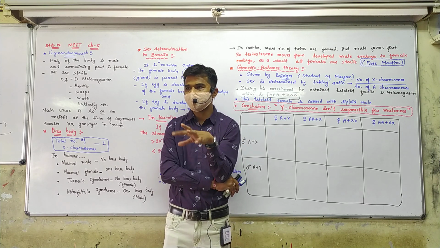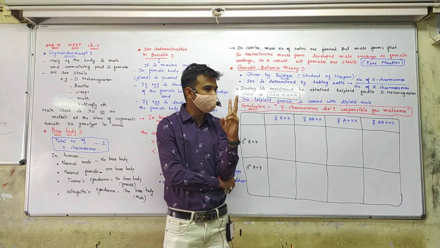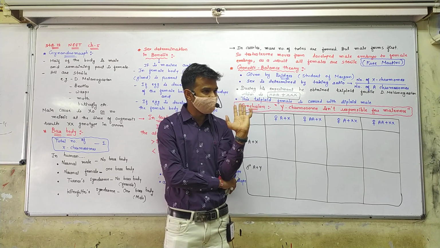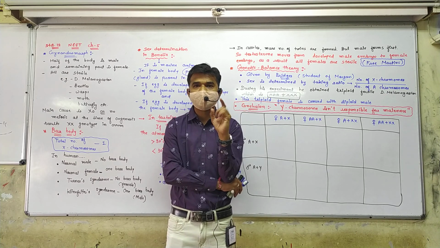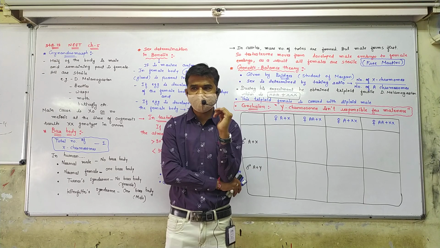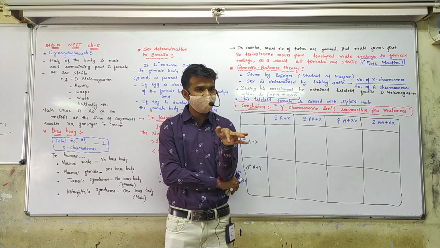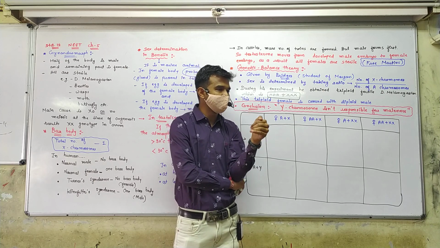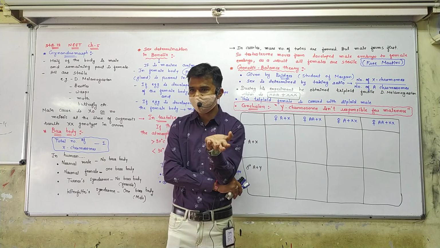So number of X chromosomes is 1 and number of autosomes is 2. So 1 is divided by 2, so the X upon A ratio is 0.5. If the ratio is 0.5, male will be formed. So here in male also two options are there, less than 0.5 and greater than 0.5. I will give you the clue for that.